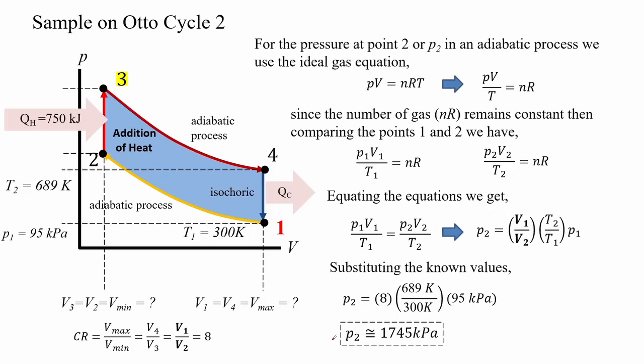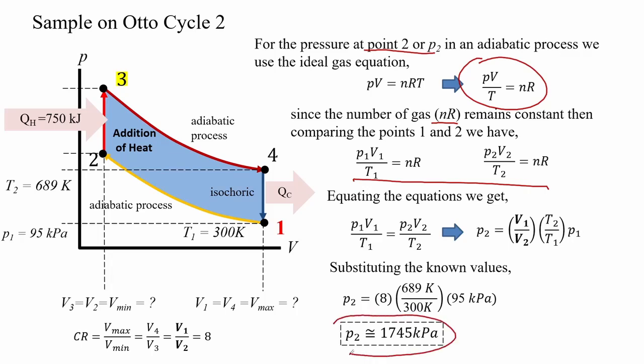For the pressure at point 2 or P2 in an adiabatic process, we use the ideal gas equation. Since the number of gas, n, remains constant, then comparing the points 1 and 2. Equating the equations. Finally, substituting the known values and getting the pressure at point 2 is about 745 kilopascals.